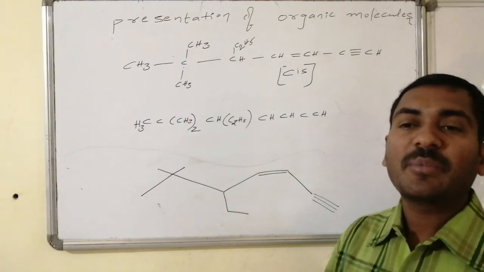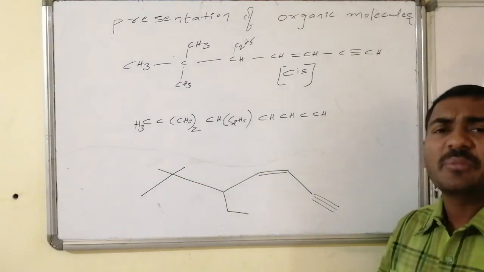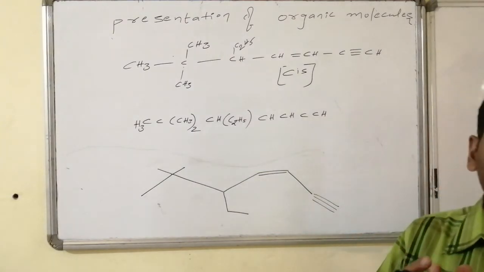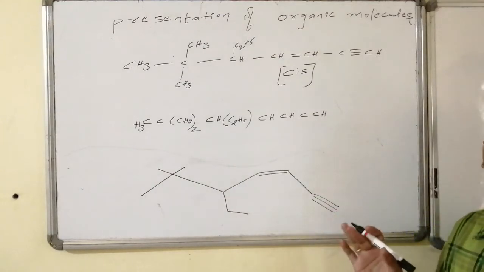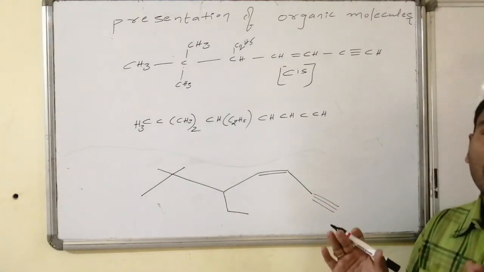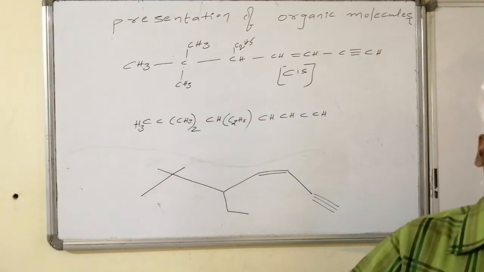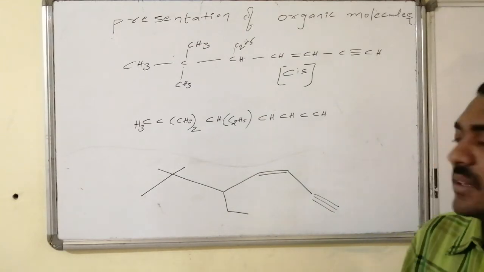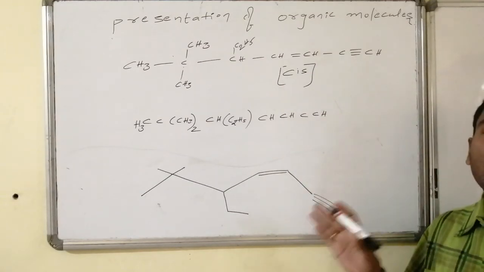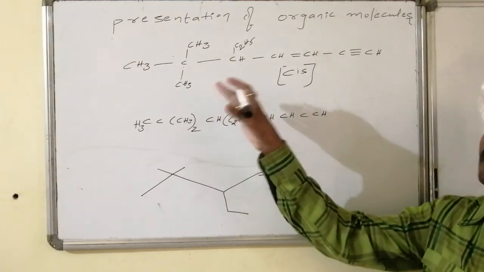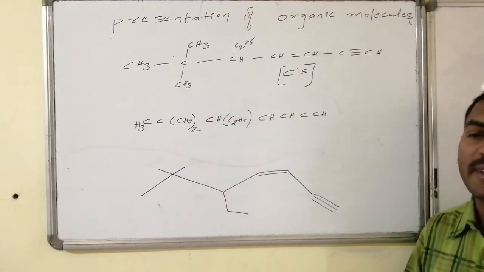The top carbons' substitutions at the top, the bottom carbons' substitutions at the bottom. Thereby it becomes more legible, it appears very nice, and it gives the perfect idea of the connectivities of groups present in the organic molecule. Like this is the modified zigzag version of the given bond line notation and the molecular formula of the compound. Like this we have to write.